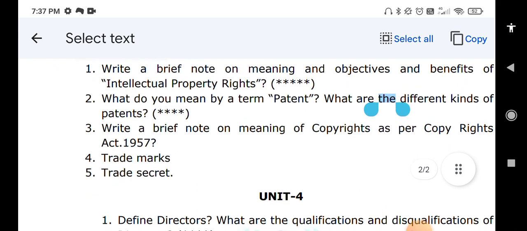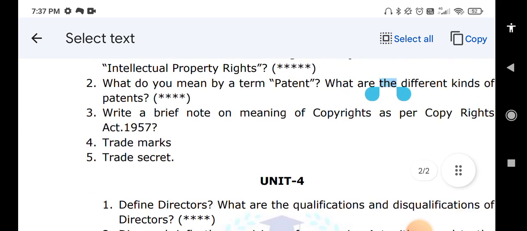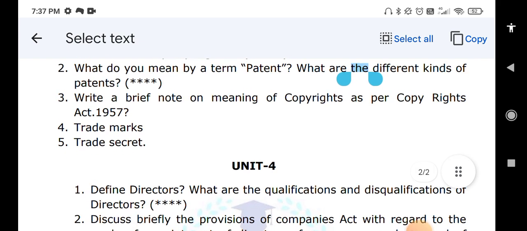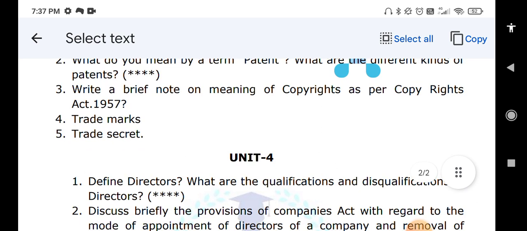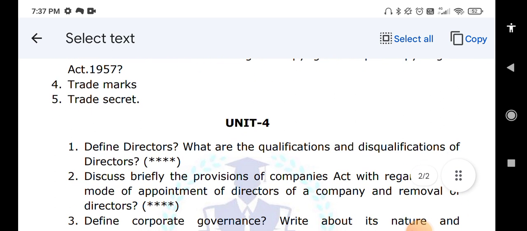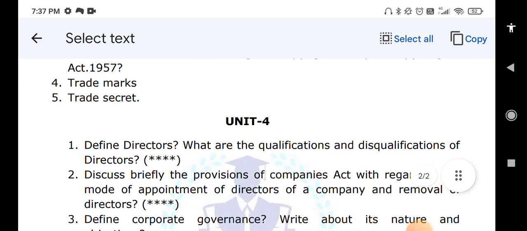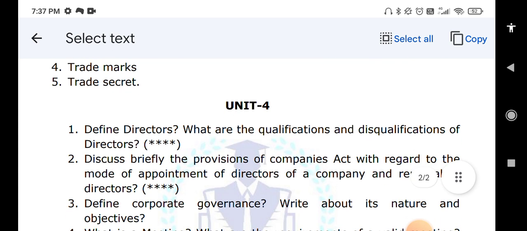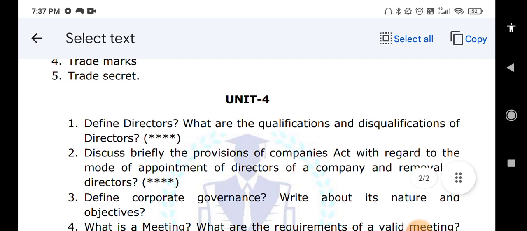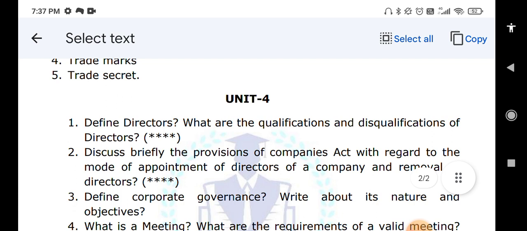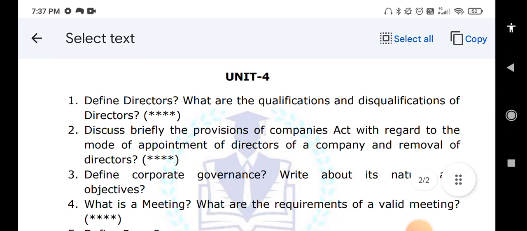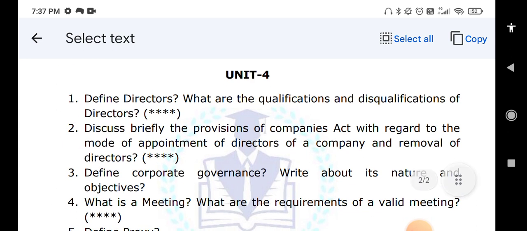Okay, so unit number 4 has very important questions. Define directors and what are the qualifications and disqualifications of directors. This is very important. Also the appointment and removal of directors. These are very important questions. Discuss briefly the provisions of the Companies Act with regard to the appointment of directors of the company and removal of directors. Define corporate governance, what are its nature and objectives, and what is a meeting, and what are the requirements for a valid meeting. This is also a very important question.